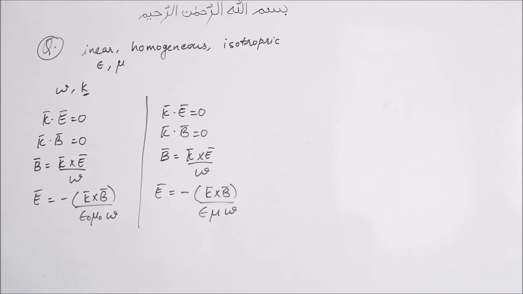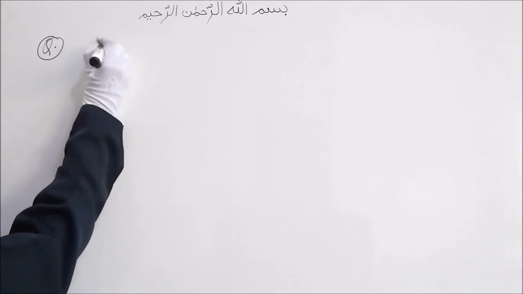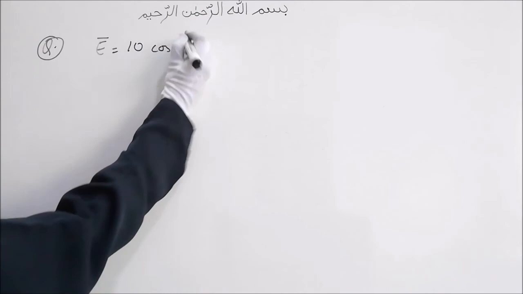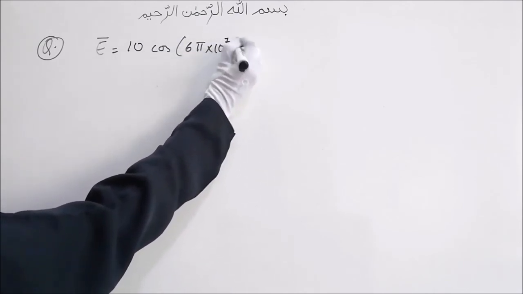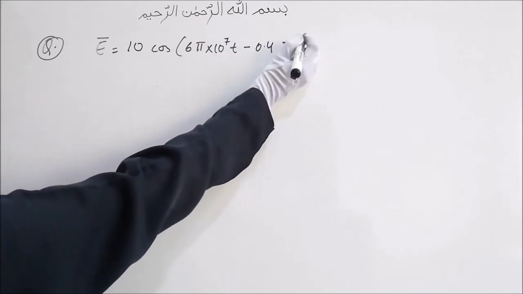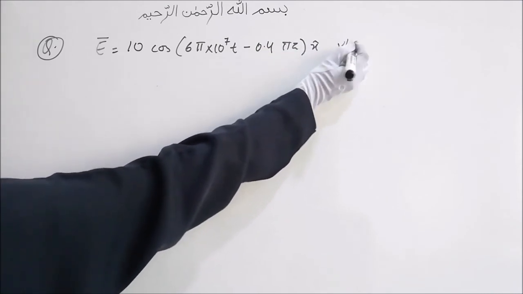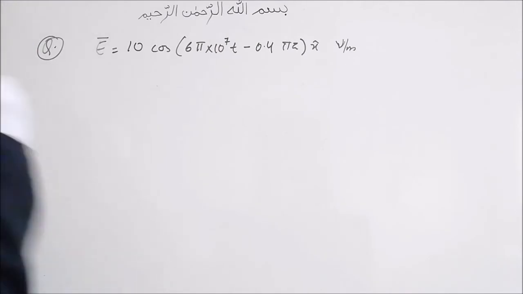The second question is, given that the electric field of a uniform plane wave propagating in a dielectric non-conducting medium is given by E bar is equal to 10 cos of (6 pi into 10 raised to 7 t minus 0.4 pi z) x hat, where the unit of the electric field is volt per meter, we have to find the phase velocity of the wave.